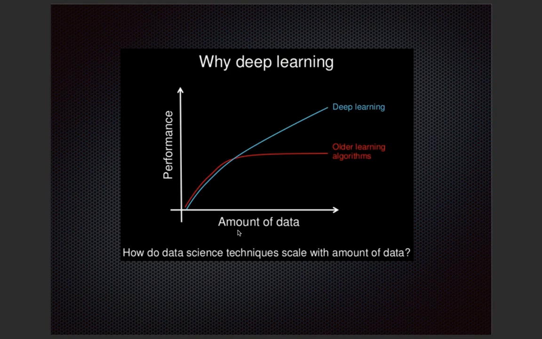Nowadays data is being generated at a very fast rate. If we apply the machine learning algorithms we saw in the previous slides, with the increase of data, performance becomes stagnant and does not improve. But when we use deep learning, performance improves with more and more data.